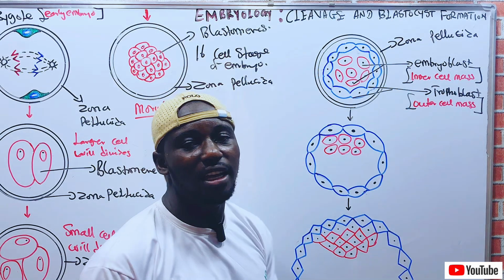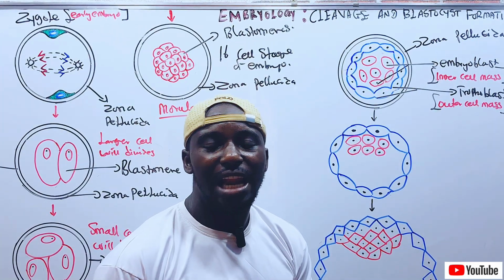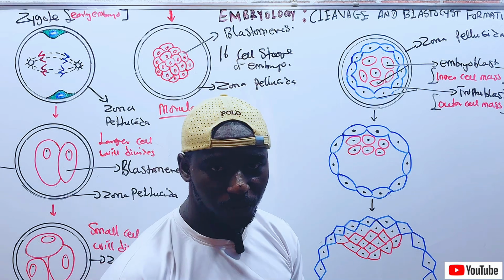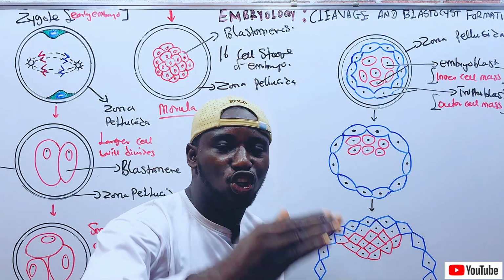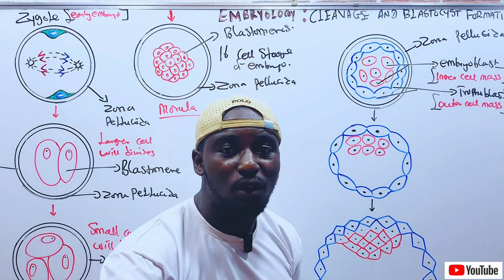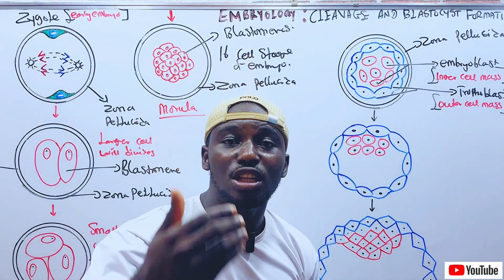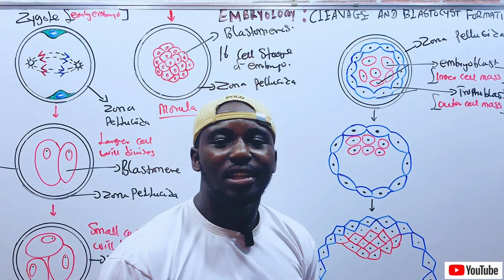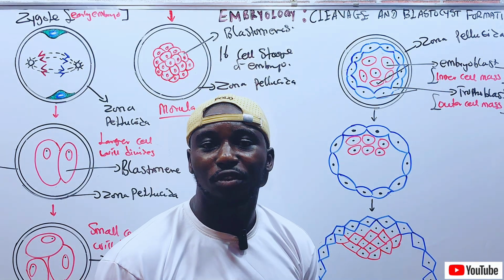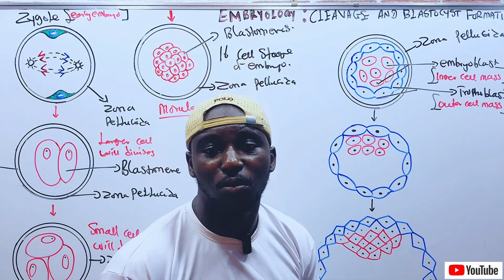Now, as the embryo journeys along the uterine tube, the endometrial fluid secreted by the endometrium of the uterine tube penetrates the zona pellucida of the embryo to fill the intercellular space of the morula.